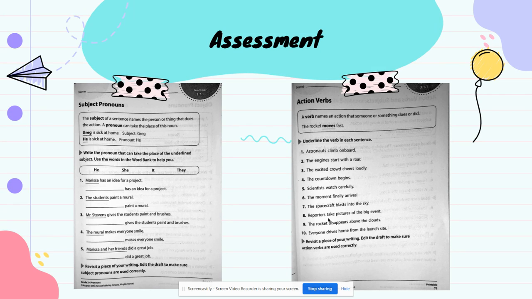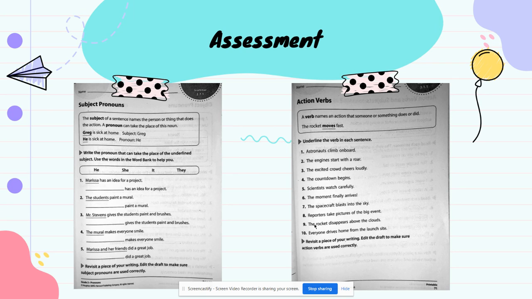Number 8, reporters take pictures of the big event. Reporters take pictures of the big event. What is my action verb in that sentence? Reporters, okay, those are people, take pictures of the big event. Let's see, what's my action verb? I'm going to leave that one to you.